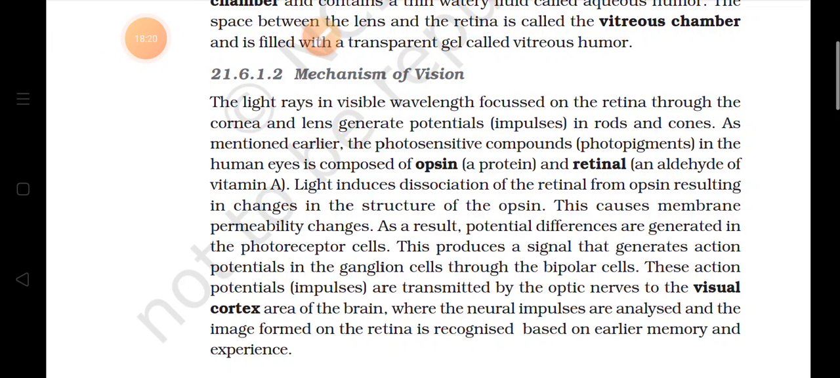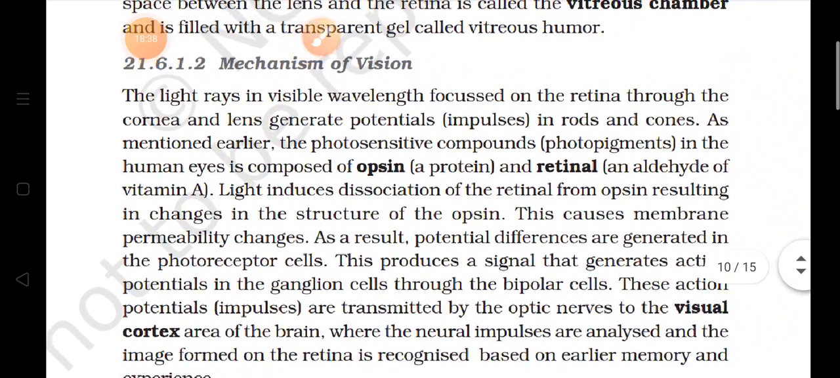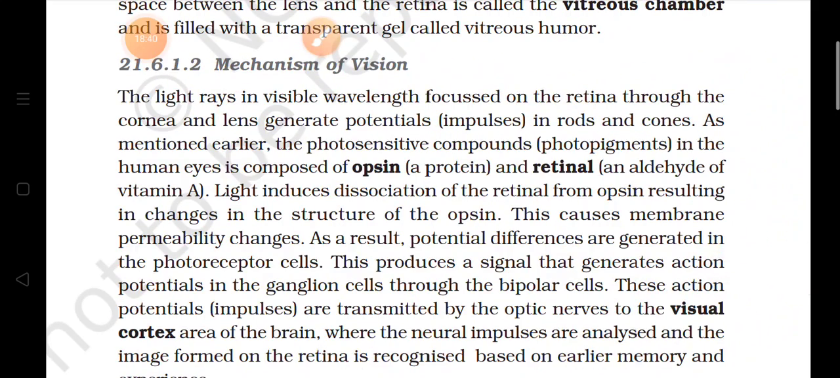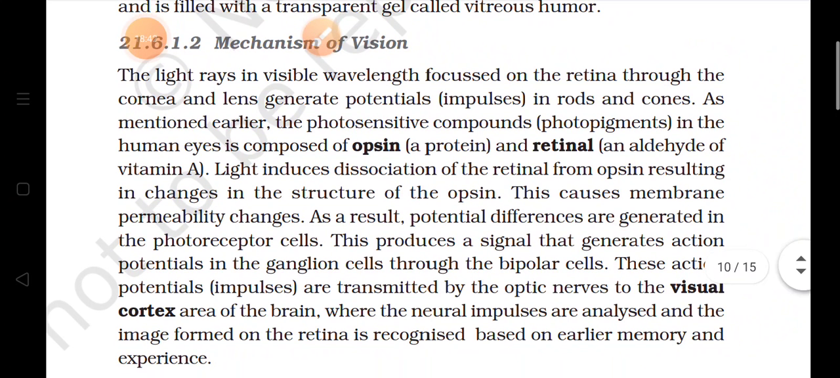Mechanism of vision means how vision takes place. When the light rays, which are in the visible wavelength, are focused on the retina, there are rod cells and cone cells. So when these light rays are focused on the retina, entering from the cornea and the lens, they will generate potentials in the rod cells and cone cells. These rod cells and cone cells are present on the retina. These are the photosensitive cells.